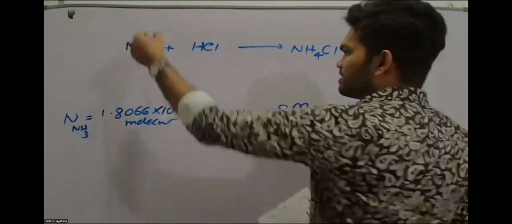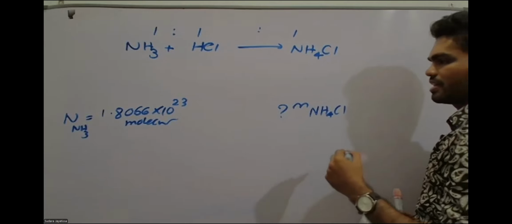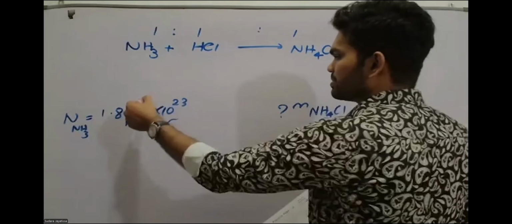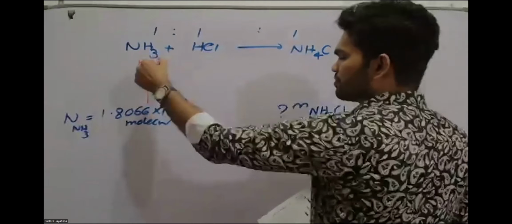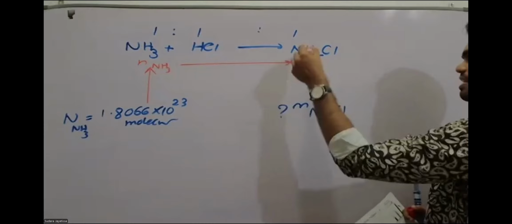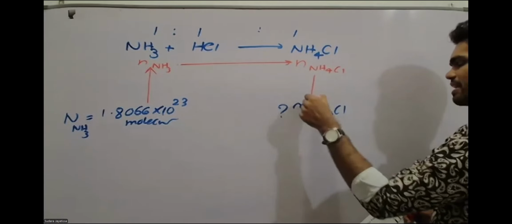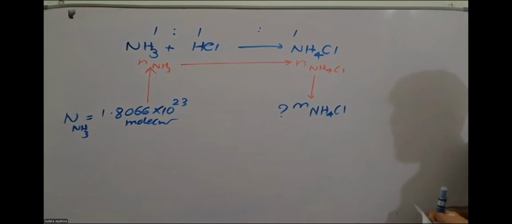And here you have a 1:1:1 ratio. So we are solving this one using the stoichiometry bridge. You convert this number of molecules into moles of ammonia. Then you use the ratio and come to the desired one, that is the moles of ammonium chloride, then you convert that back into mass of ammonium chloride. So that's how you simplify the question.